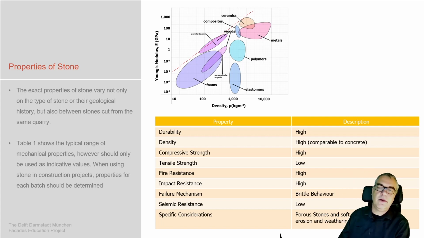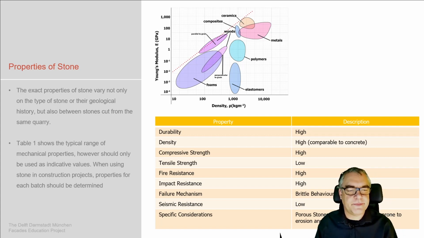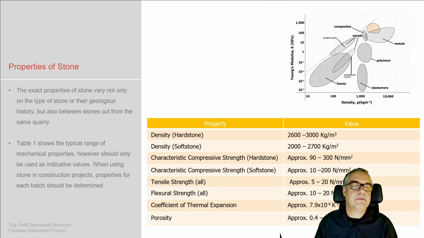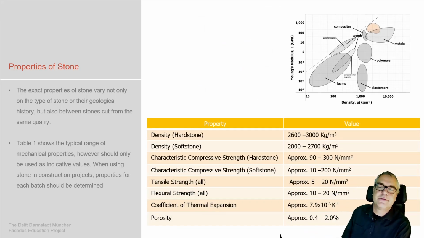It's a brittle material, which means that we have to deal with design setups which allow that if there's an impact, the material stays in position and doesn't find a way to collapse or conflict with our main structure. We have a huge variety of densities and characteristic compressive strengths.